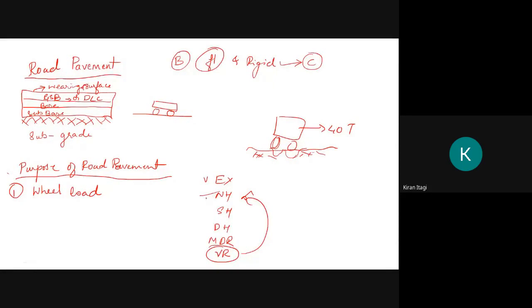We will do all types of survey and go for the particular design of the road, which type of road is required for the vehicles moving in that direction. So the main purpose is to carry the wheel load. The second one is to distribute vehicular load.